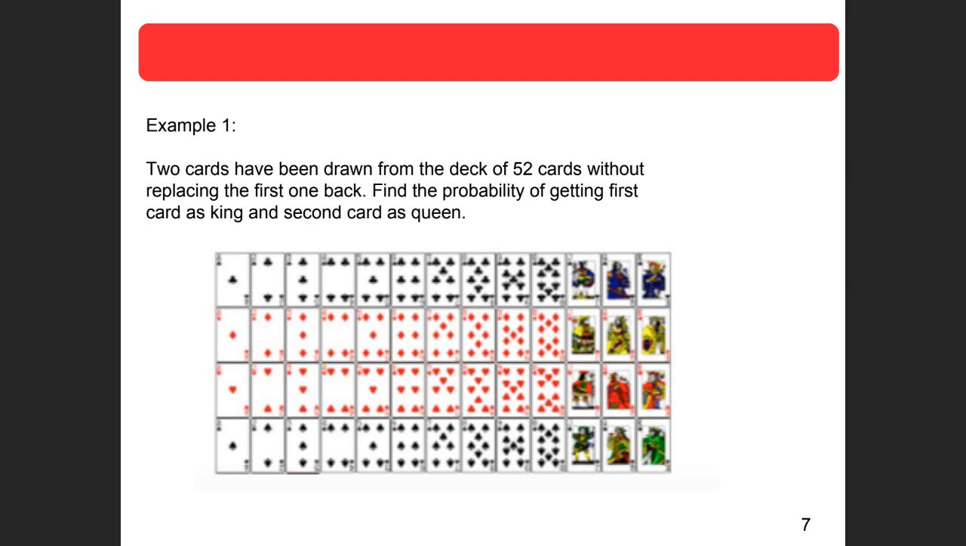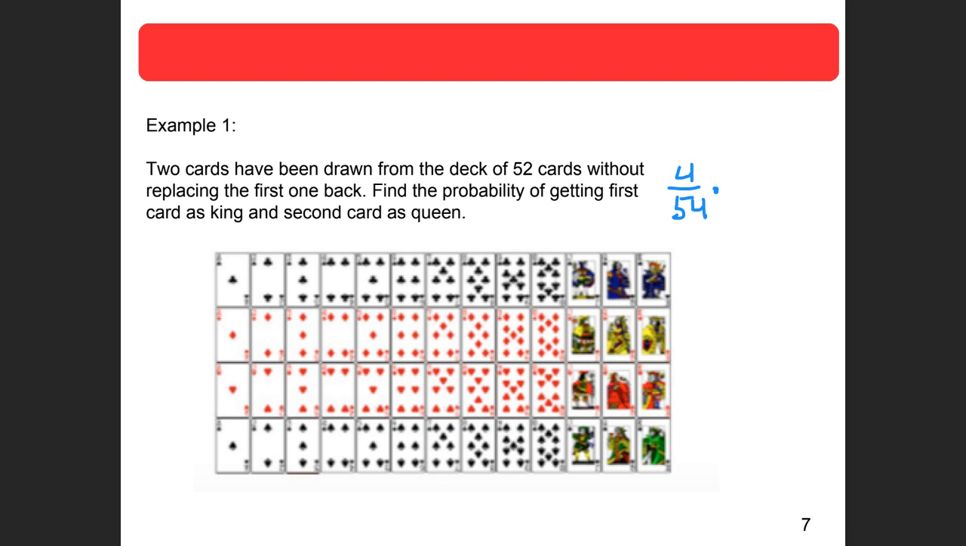So here's an example. Let's say 2 cards have been drawn from a deck of 52 cards without replacing the first one. Find the probability of getting the first card as a king and the second card as a queen. Well, I know there's 52 cards in here. There's 4 kings, so it would be 4 out of 52 times, and then a queen, well, there's 4 queens.